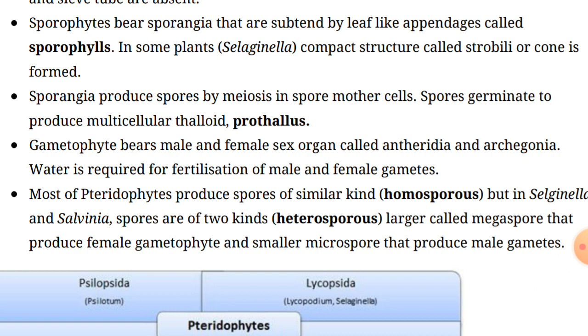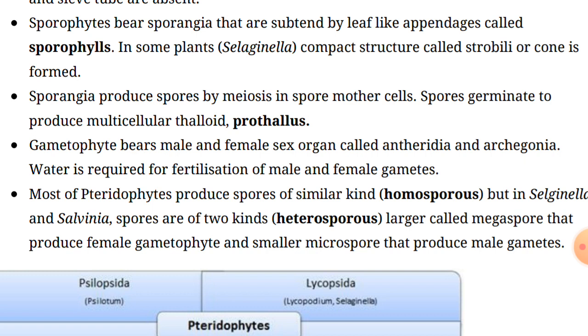Right. And if we talk about fertilization, how fertilization takes place in the pteridophytes, there are some special conditions. Especially water is required for the transfer of antherozoids, means male gametes.